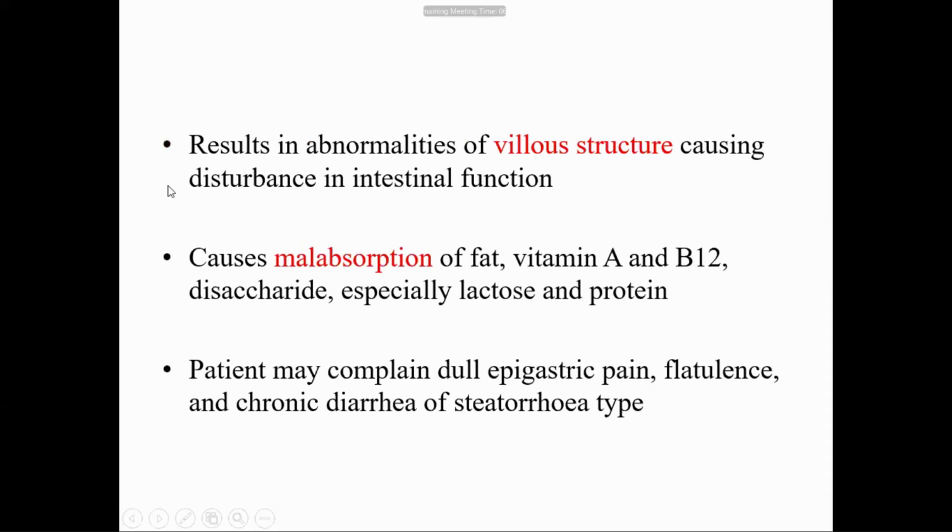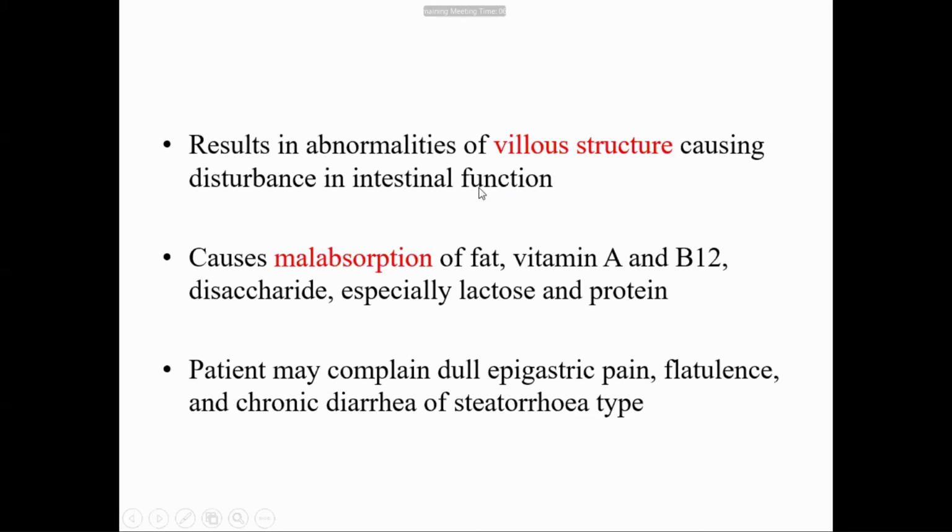And in heavy infection, the trophozoites of Giardia lamblia remain tightly attached to the epithelial lining of the small intestine, and this results in abnormalities of villous structure. It means the attachment of trophozoites to the epithelial lining of the small intestine through its ventral sucking discs results in abnormalities of villous structure, causing disturbance in intestinal function.